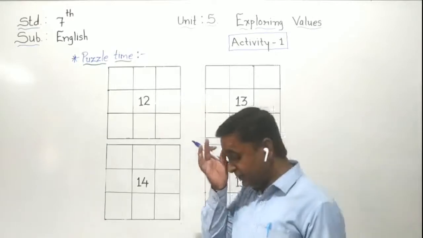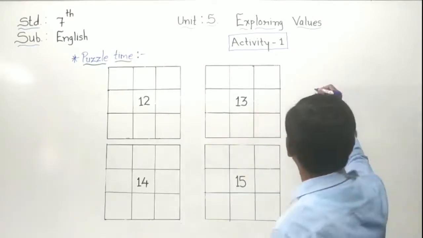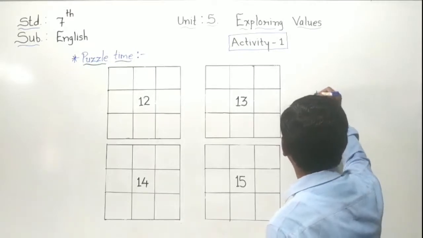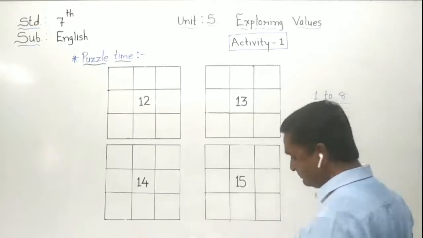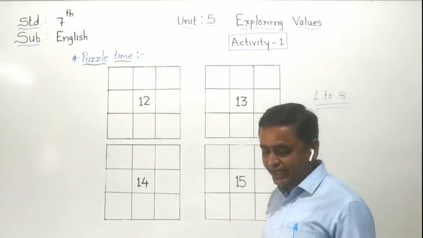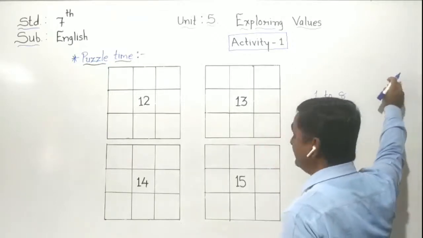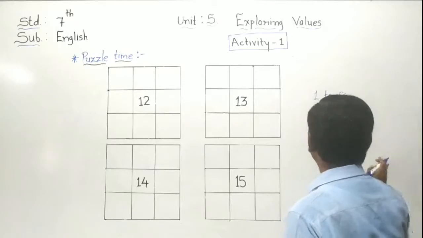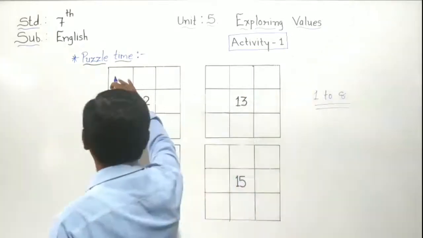What we have to do? We have to use only 1 to 8 numbers in each of the squares so that each side adds up to the middle number. Each side's addition must become the middle number. So we have to put 1 to 8 numbers.